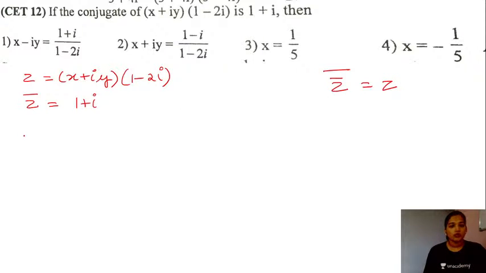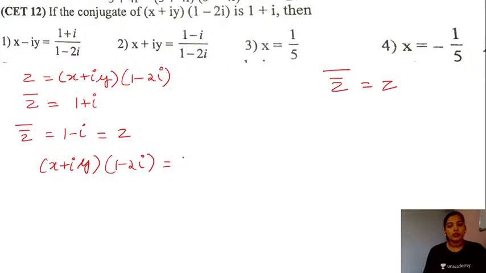So you will have this value as 1 minus iota, and this value is equal to z. So let's equate both the values. We have x plus iota times y into 1 minus 2 iota. This is equal to 1 minus iota.